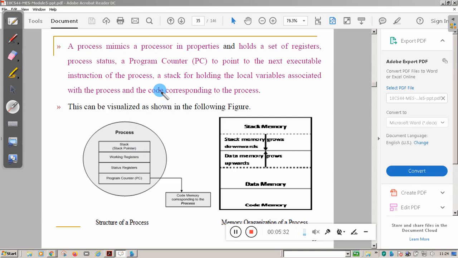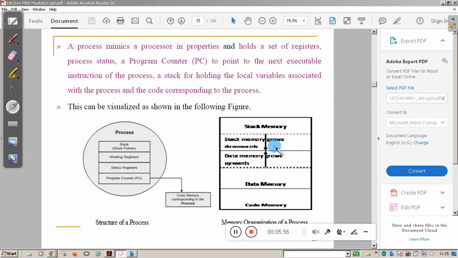Processor contains register, program counter, stack pointer, working register. The same thing is there in the process also. So that's why a process mimics the processor. You can call a process a virtual processor. Now this is the address space of the process.